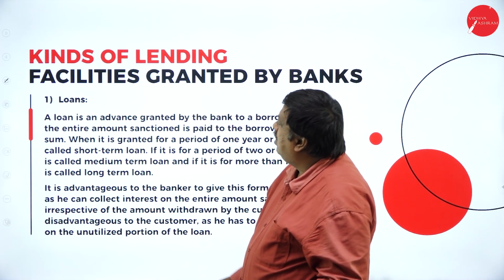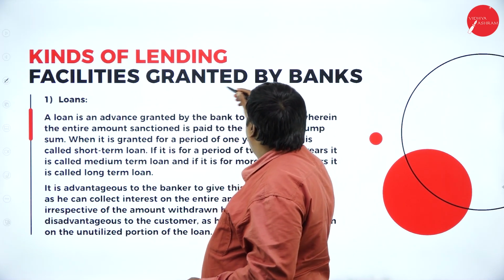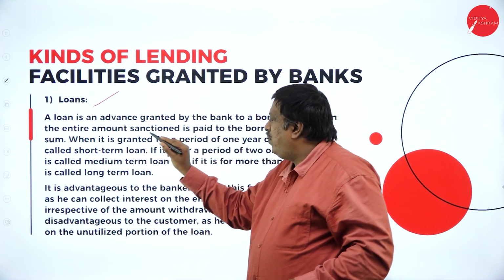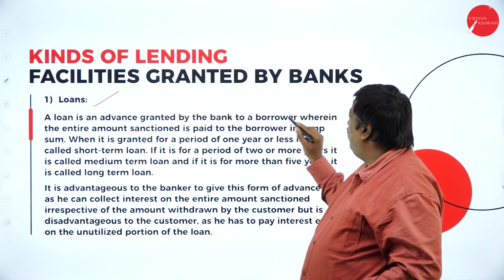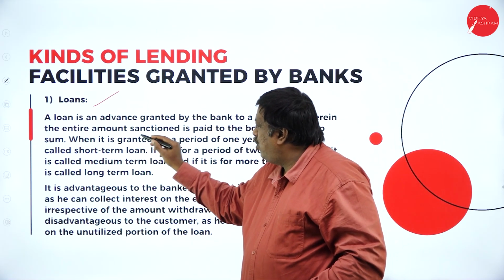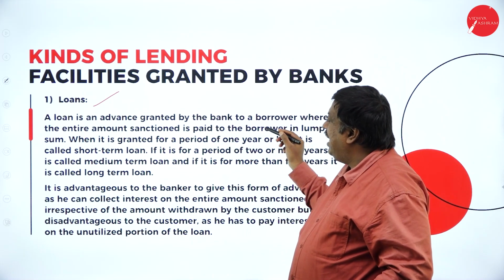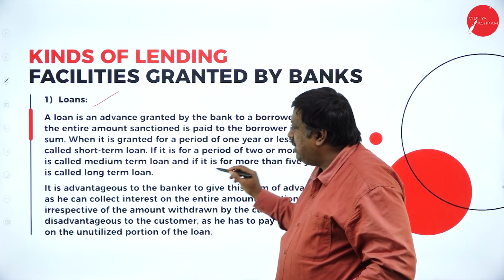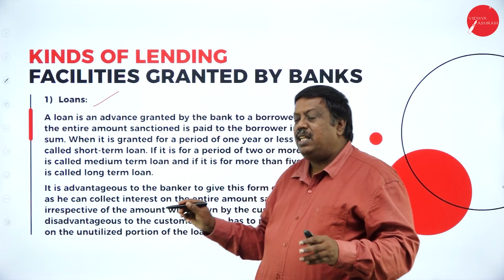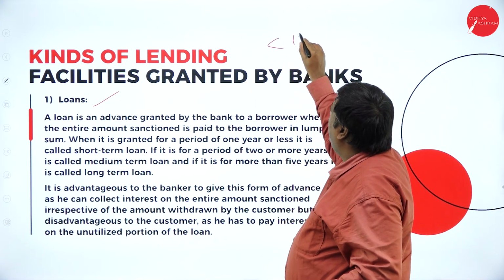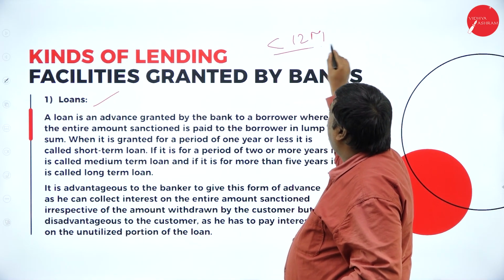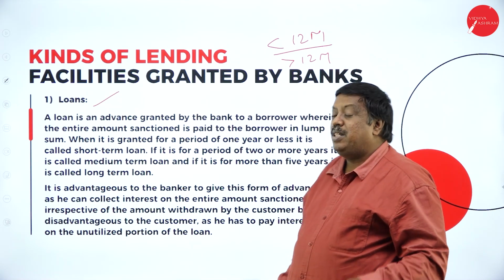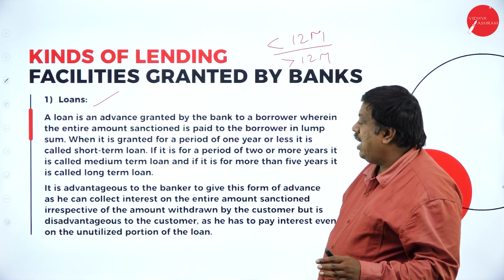Next, we have kinds of lending. Facilities granted by banks are in the form of loans. A loan is an advance granted by a bank to a borrower, wherein the entire amount sanctioned is paid to the borrower in a lump sum. When it is granted for a period of one year or less, it is called a short-term loan. They're saying that if it is less than 12 months, automatically it is a short-term loan. If it is more than 12 months, it is a long-term loan as per the banking norms we have here.